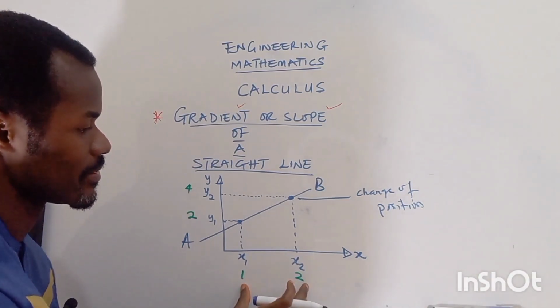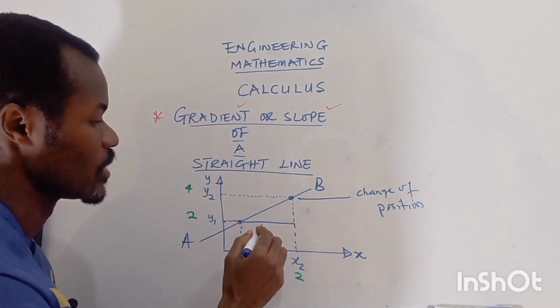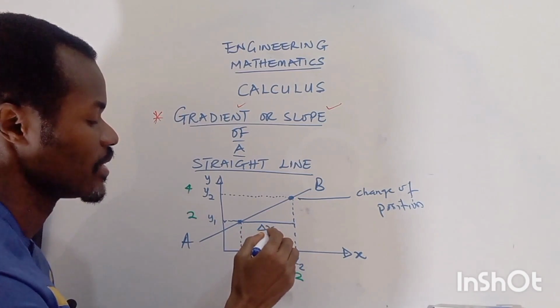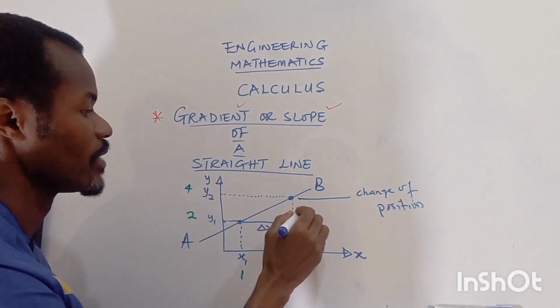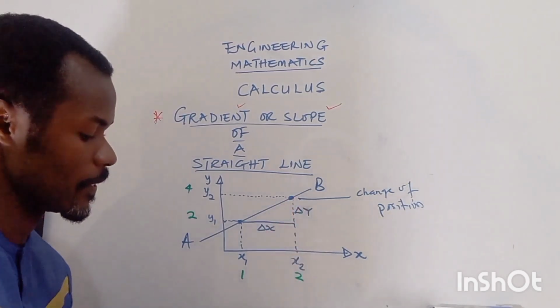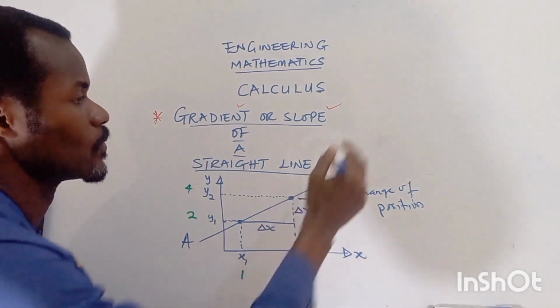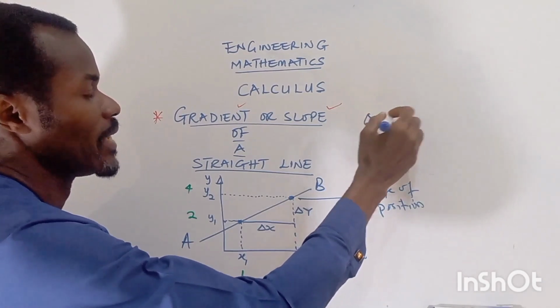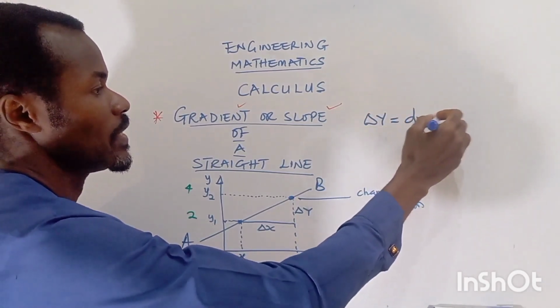For x, in the direction of x, we have this is the change. We can use this, change in x. Now for y, this is the change. Now in calculus, we can also say the change in y is also called dy.